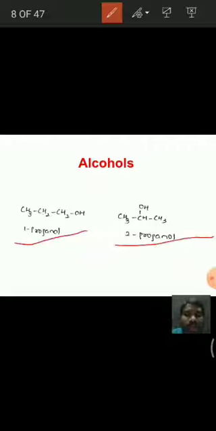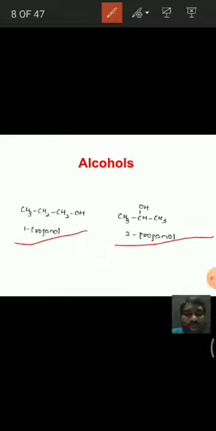For such isomers, we have to indicate at which carbon the OH group is present. In the first molecule, the OH group is at the first carbon, so we call it 1-propanol or propan-1-ol.